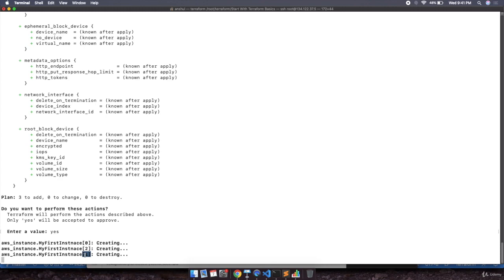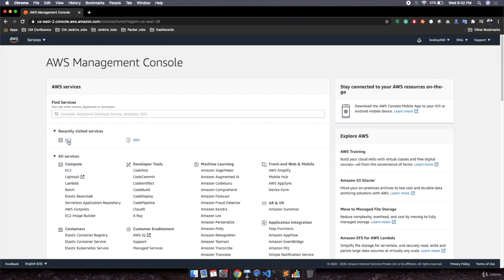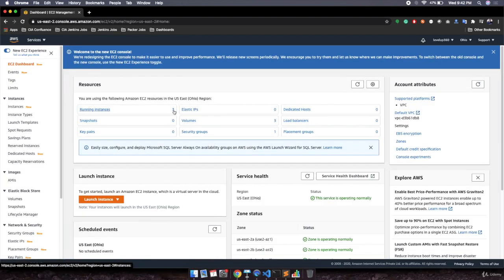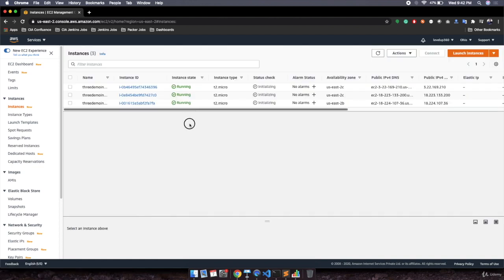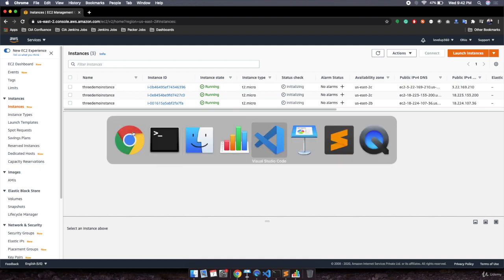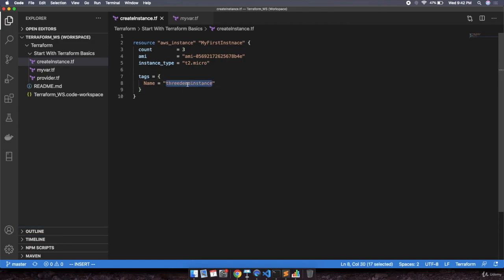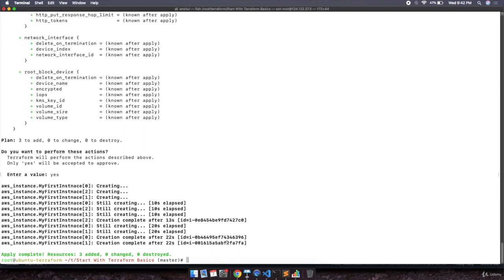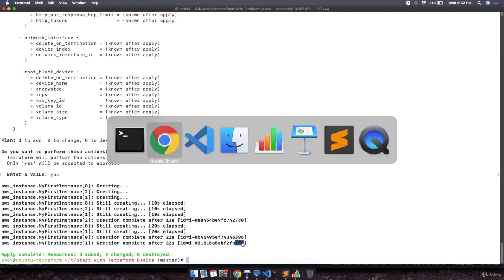If we go to the AWS account and go to the EC2 instances, you can see we are getting 3 running instances. Let's open the running instances, and over here we can see that 3 instances are running and all have the name 3 demo instance, the same name which we supplied inside my code file. See, 3 demo instance. If we go to the terminal, inside the terminal we are getting the IDs 27C06369 and A7FA. Let's verify the instance IDs.